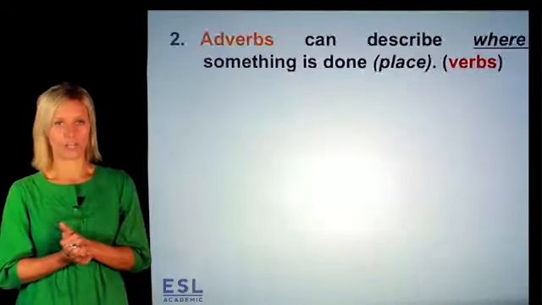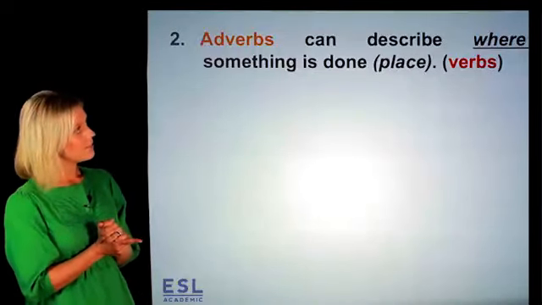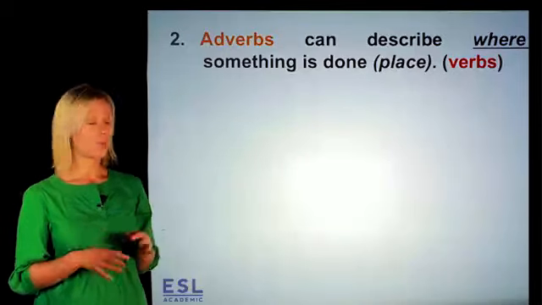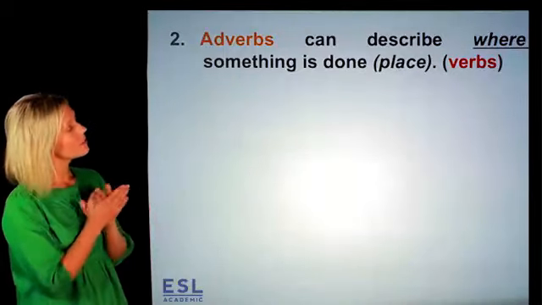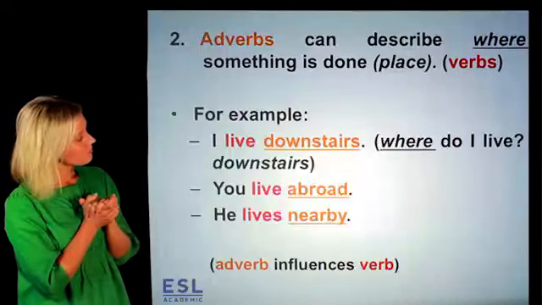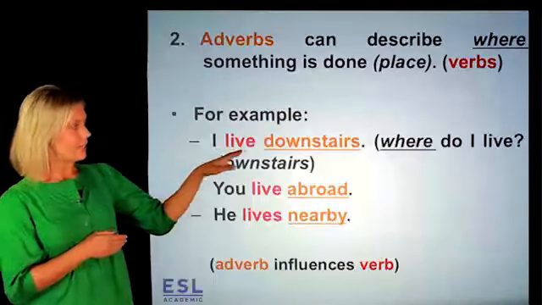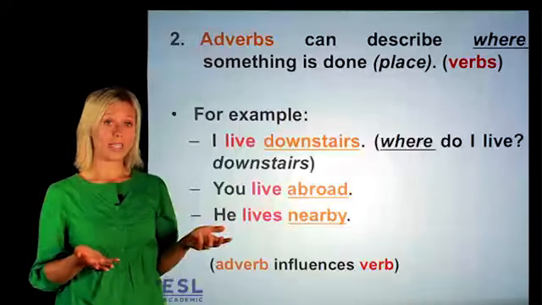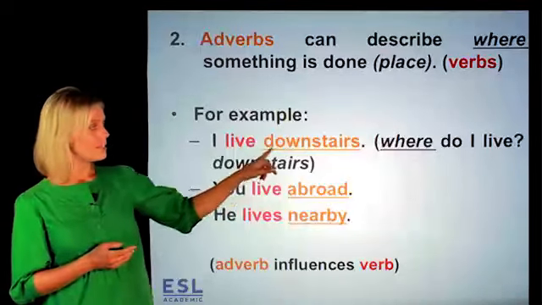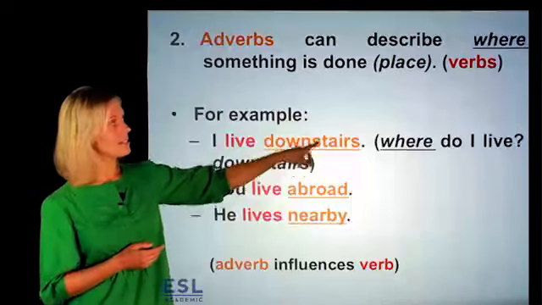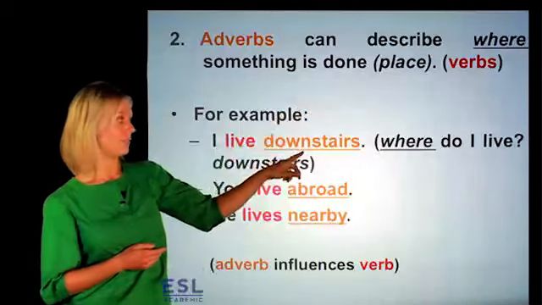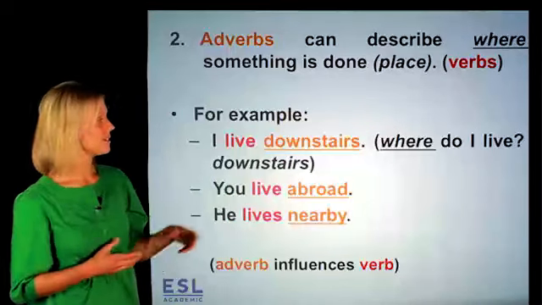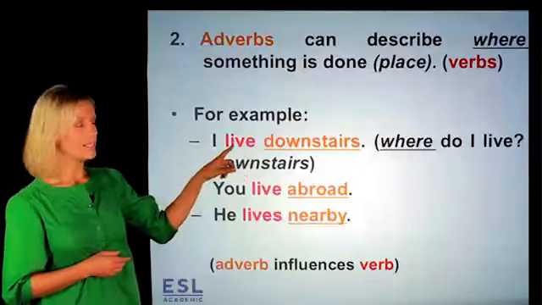Okay, moving on. Adverbs can describe where something is done, or the place. So let's take a look. I live downstairs. Now, where do I live? Downstairs. That's the place where I live. So downstairs is the adverb in this sentence. Live is the verb.